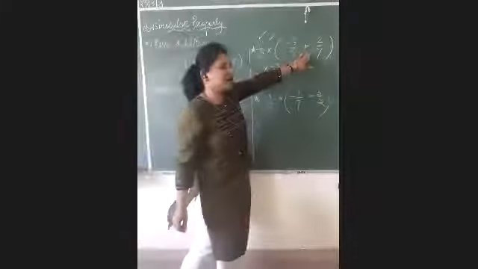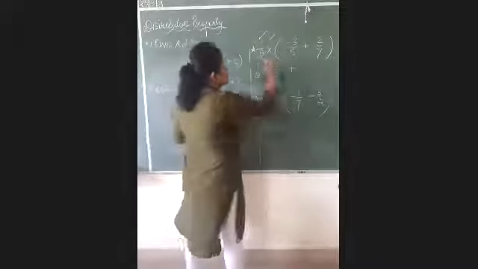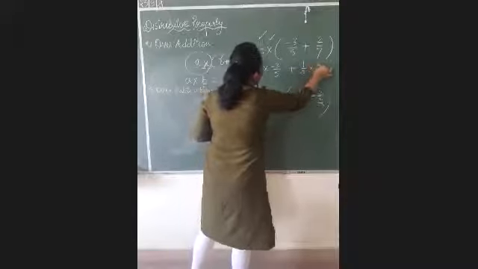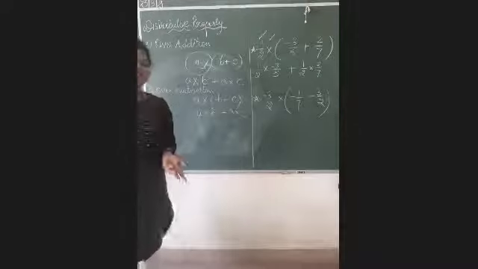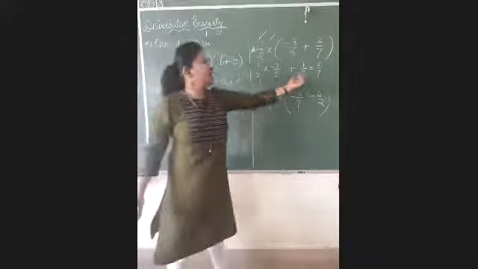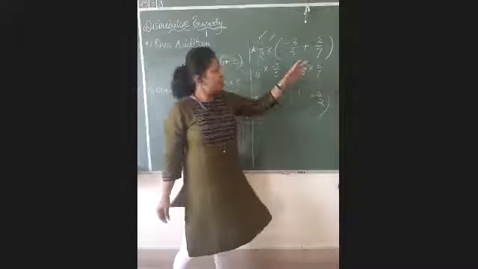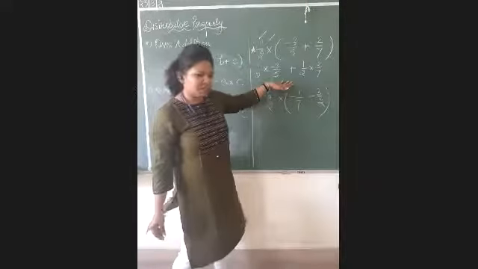Whatever sign will be here, that will be the common sign here. Now once again, 1 by 2 multiply by 2 by 7. Now the rest of the steps, you have to solve like multiplication, because it is an individual term. And again, it is an individual term. So you can solve it further. But till here, you have to use distributive property in this way. Okay, this is done now.